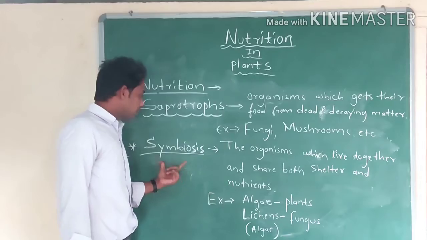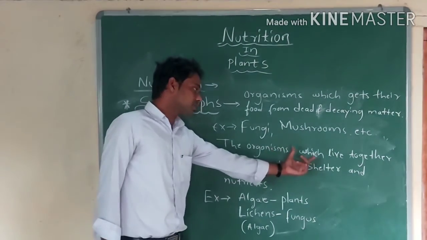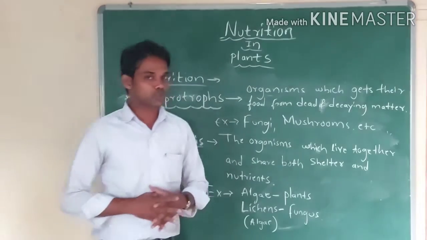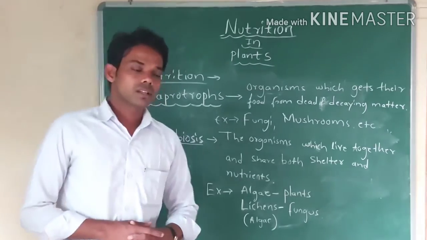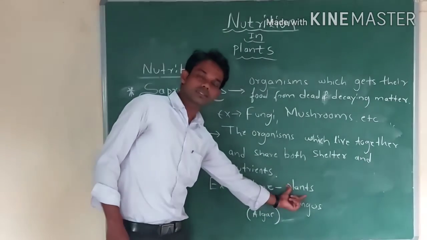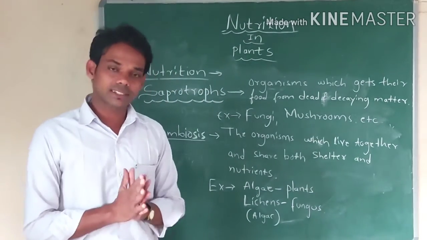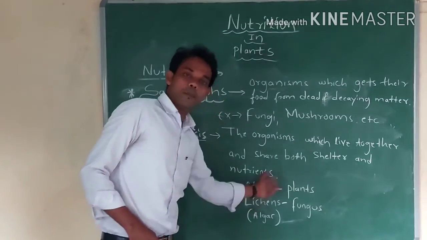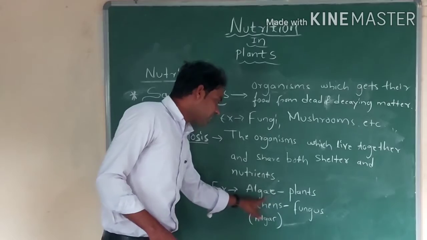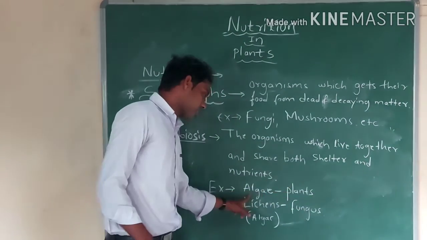Symbiosis. Symbiosis means organisms which live together and share both shelter and nutrients. It means two organisms, for example algae and plants, depend on one another. For example, algae are present in the roots of the plants. They get nutrients from the plants and the plants get nutrients from the algae.